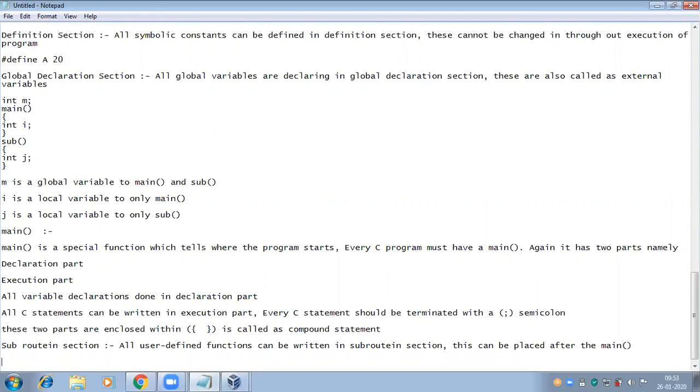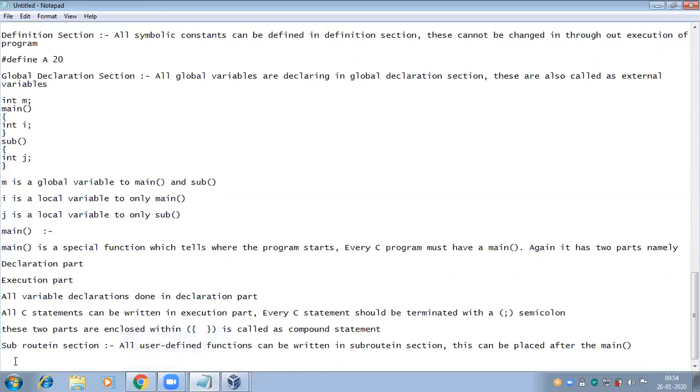Documentation section, link section, definition section, global declaration section, main section, and subroutine section. All comment lines we can write in the documentation section. It gives the description of the program. That comment line may be a single line or multi-line. To write the single line description I'm using 2 forward slashes. To write the multi-line description I'm writing the forward slash star and star forward slash.